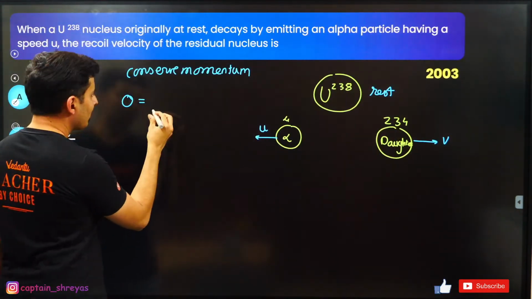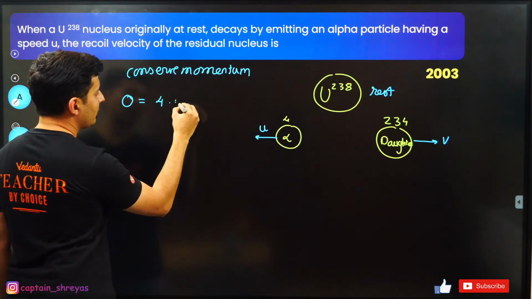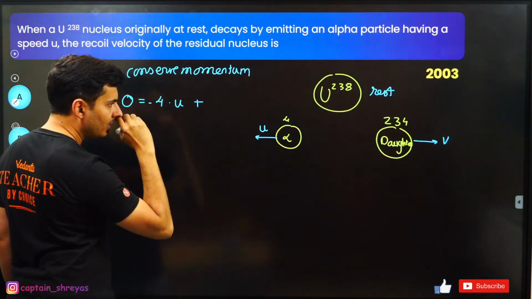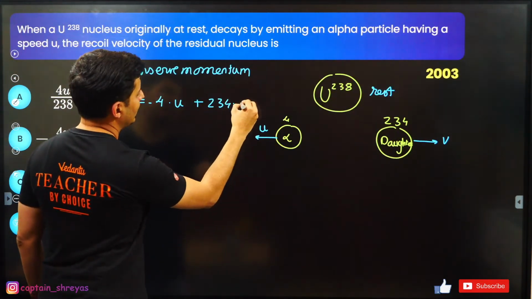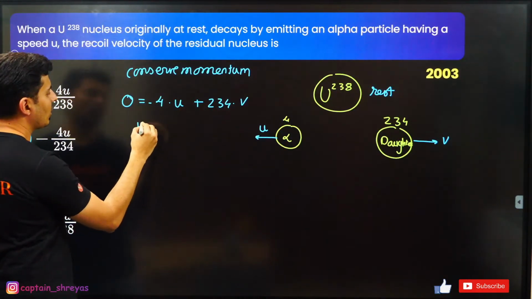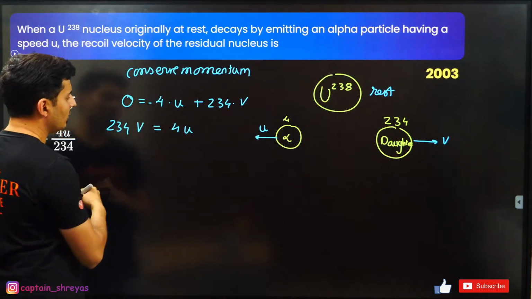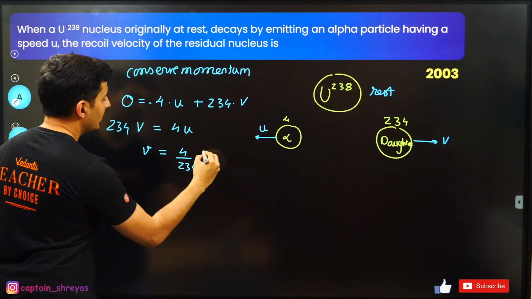Final momentum will be, this guy will have mass of 4, velocity of u but negative, plus this guy will have mass of 234, velocity of v. So moving this across, 234 times v will be basically 4 times u. So basically v will be 4 by 234 times u.